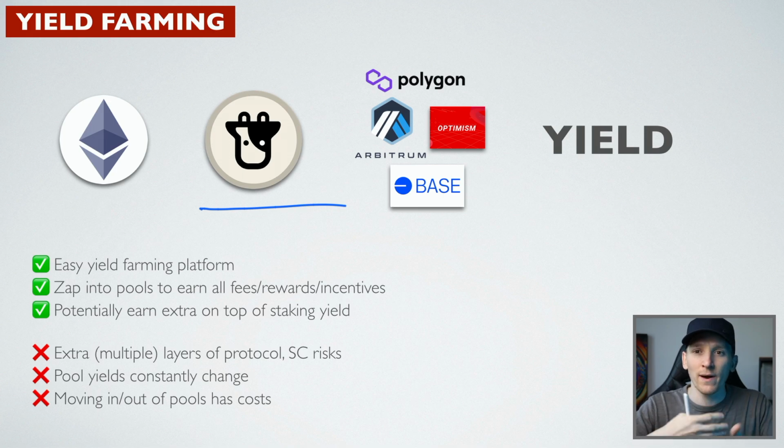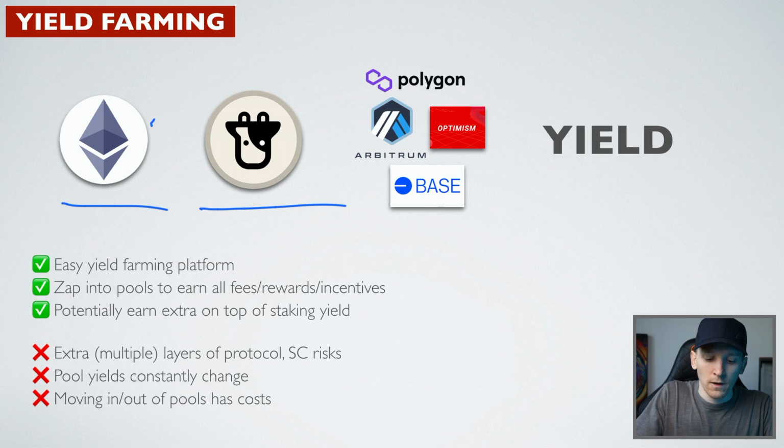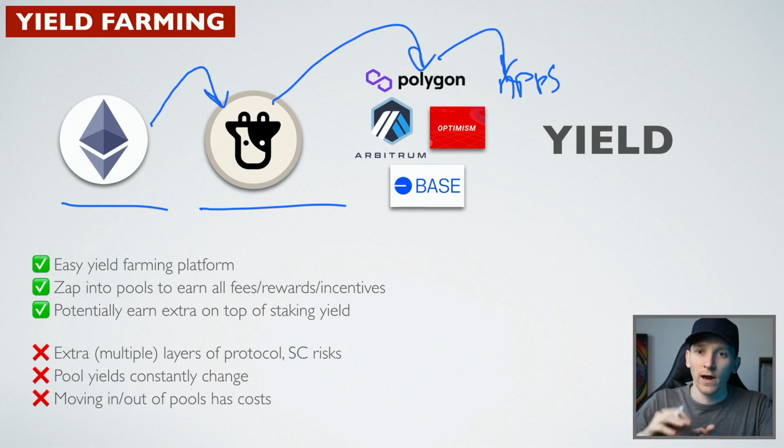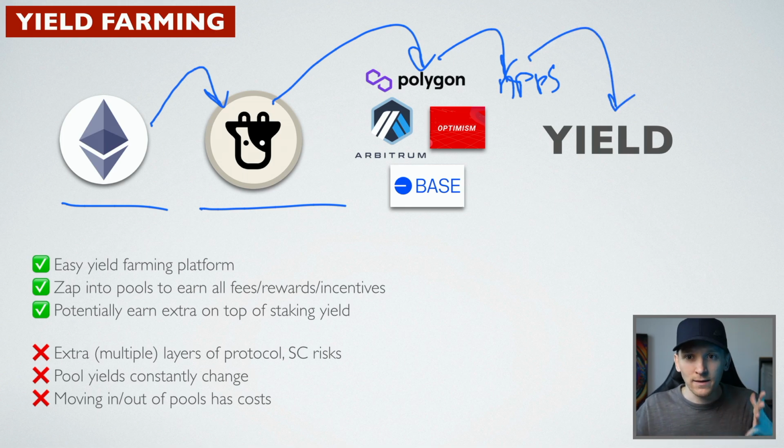And so you have to go through many transactions and you have to calculate properly just how much of each token that you need. Well, wbETH automates all of that. I don't want to promote wbETH in any way, but it's a good dashboard to explain what we're looking at. So what you do is you take your ETH, you put it into a protocol like this, then you use one of the chains, Ethereum or layer 2s. You use apps here on these layer 2s, and then any trading fees or other incentives of everything else, it gets lumped together and it comes out in a yield.